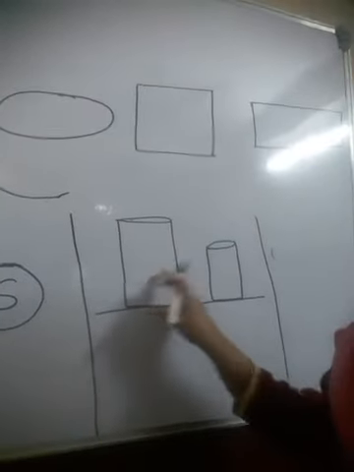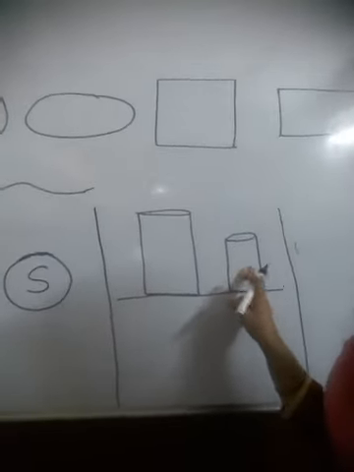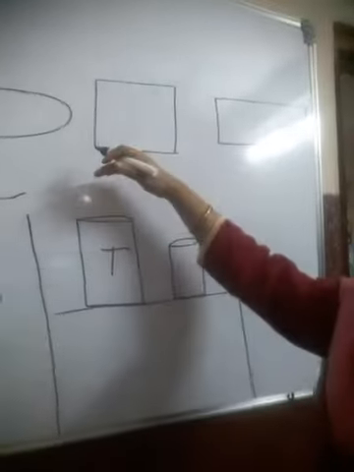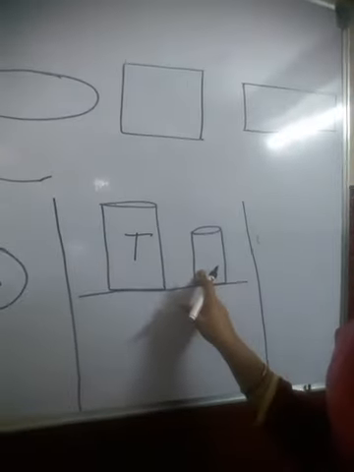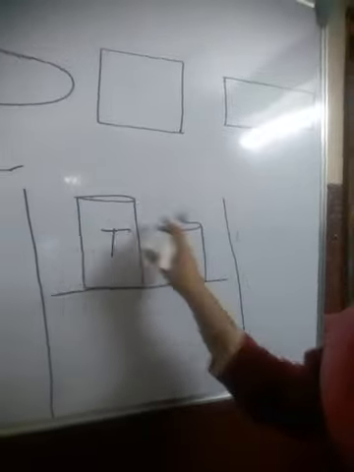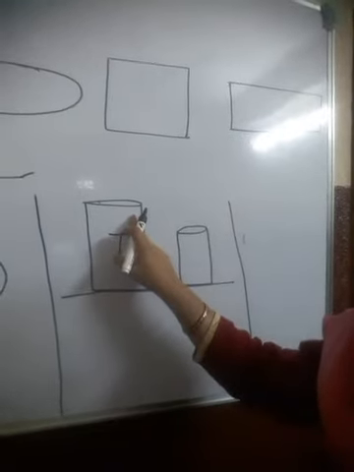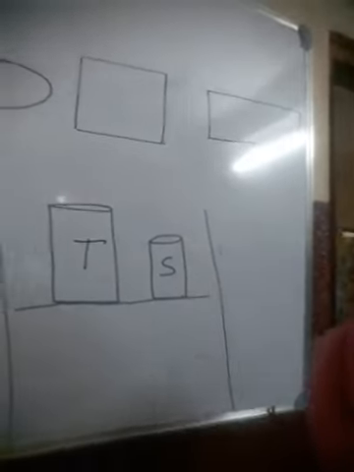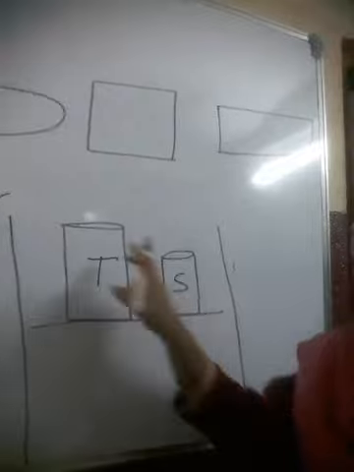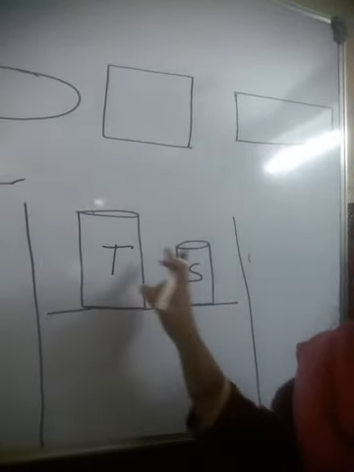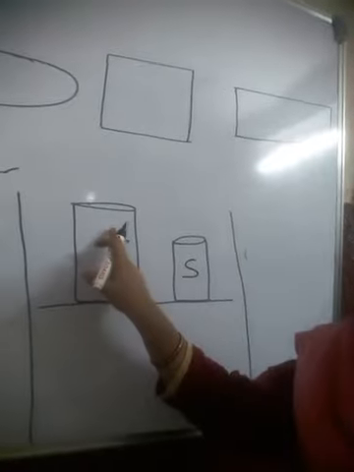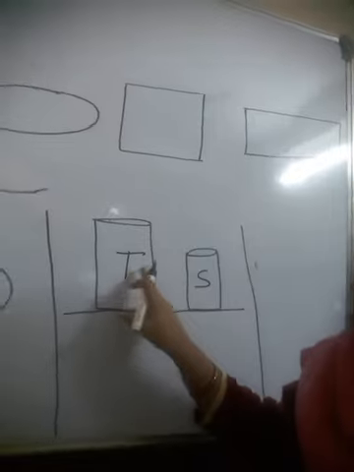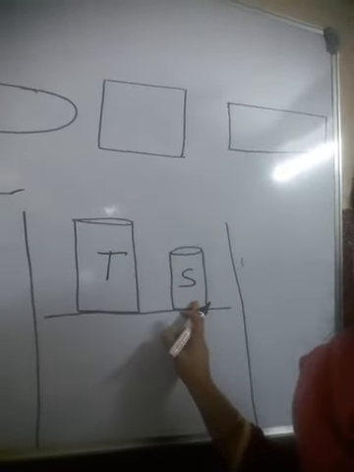Now in this picture, which one is tall? Definitely this is tall, so I will write T. T for tall. Its height is more than this height. Okay, so it is higher than this. So it is tall or taller. And what is this? This is short. Its height is not more than this, but its height is more than this. So that's why I have written T for tall and S for short.